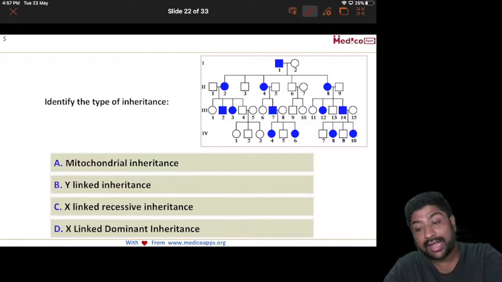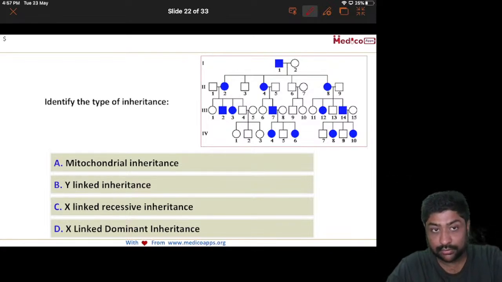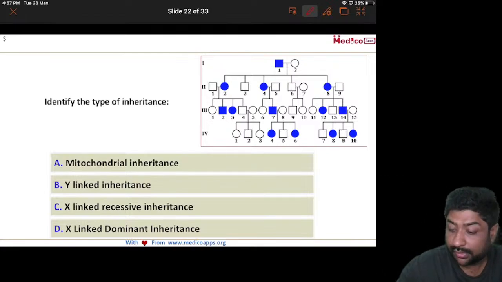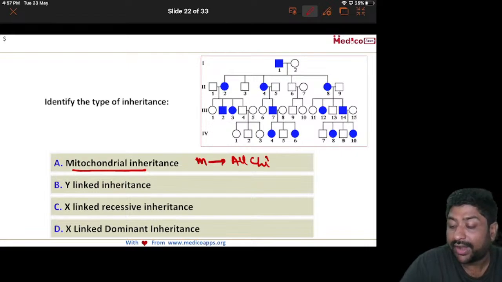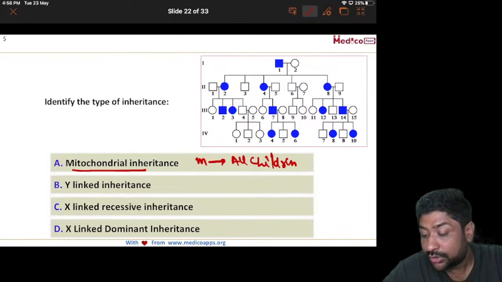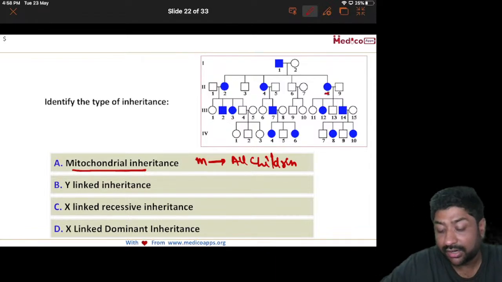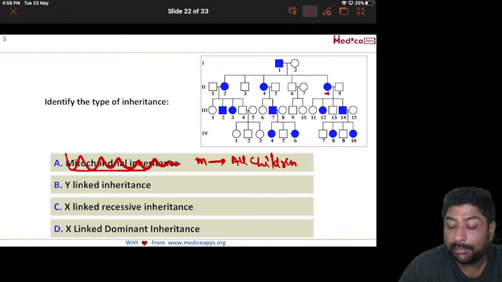Let's answer this question on inheritance. So what kind of inheritance is this? So let's look at mitochondrial. Mitochondrial is very easy because in mitochondrial inheritance, the mother will give it to all children. So we have to find an affected mother and see if she is transmitting it to all the children. So here is an affected mother, but all the children are not affected. So we can easily rule out mitochondrial.